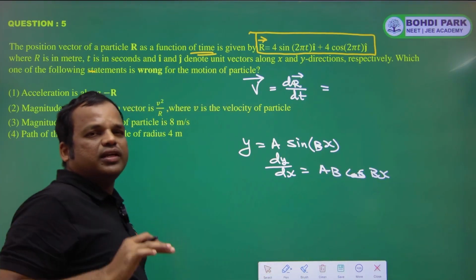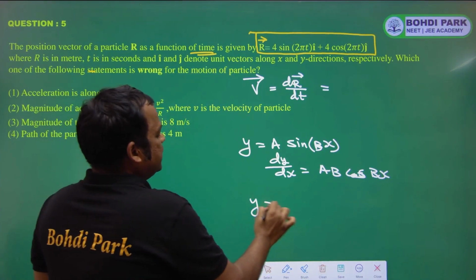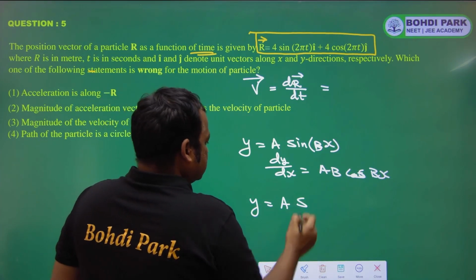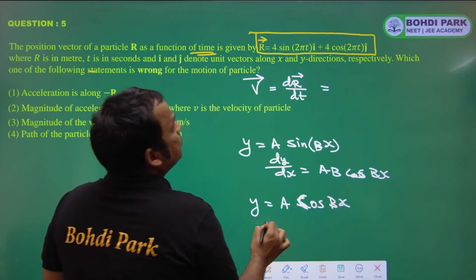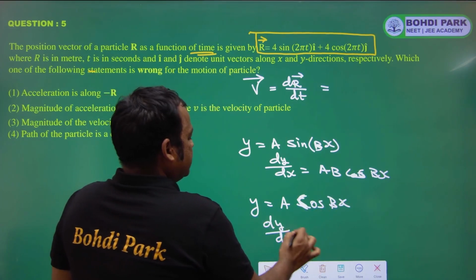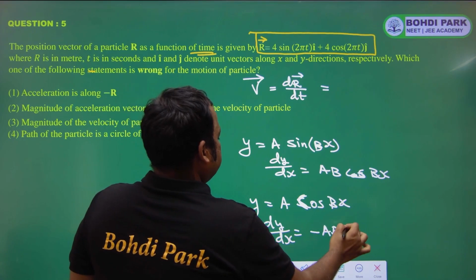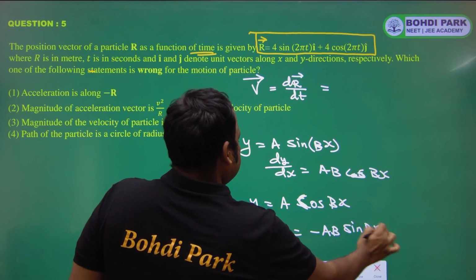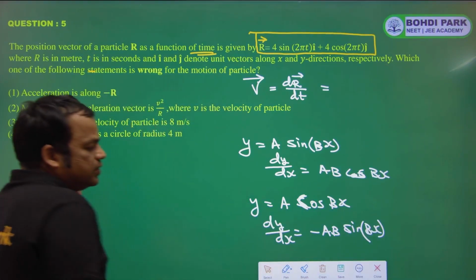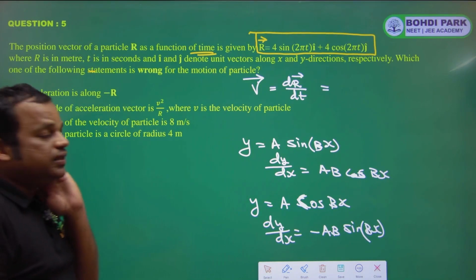This is the formula in differentiation. And suppose y is equal to a cos bx, then dy by dx is equal to minus ab sin bx. So these are the formulas. Let's apply these two formulas.